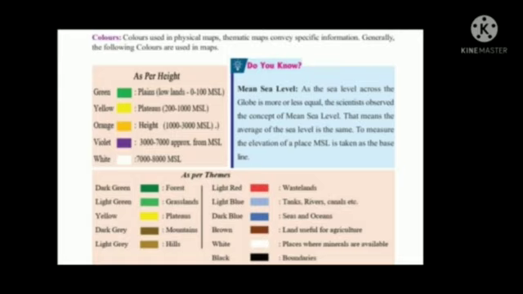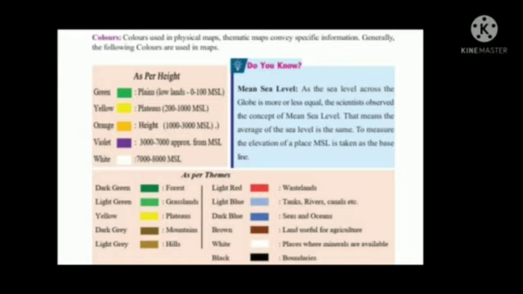Another color is yellow. Yellow indicates plateaus, 200 to 1000 mean sea level. Orange. Orange color indicates height 1000 to 3000 mean sea level. Another color is violet.